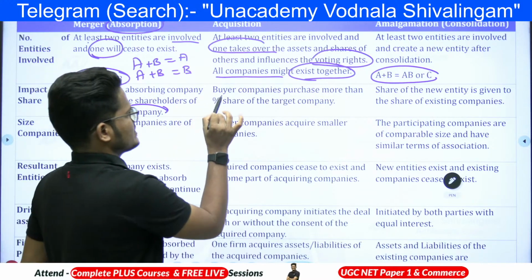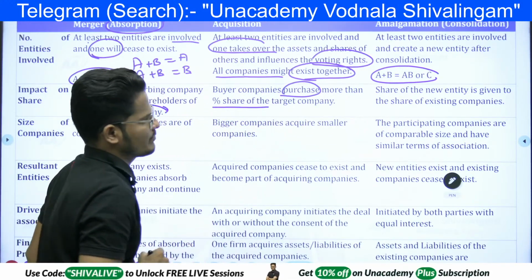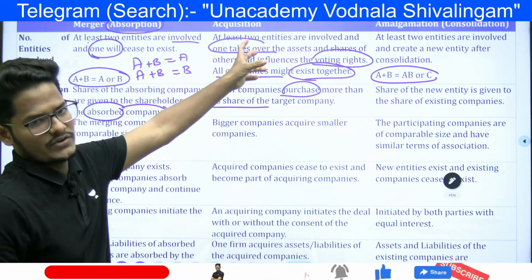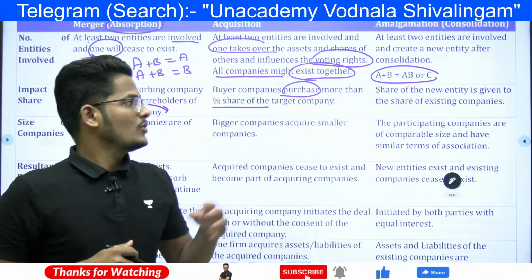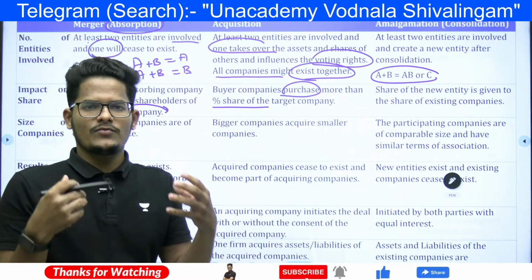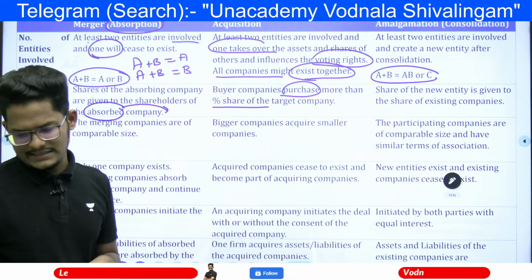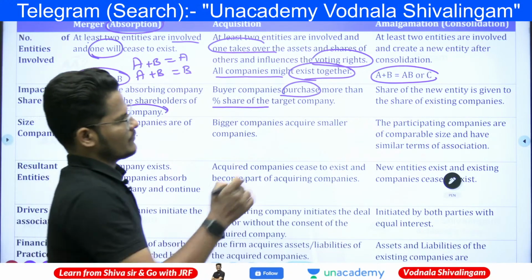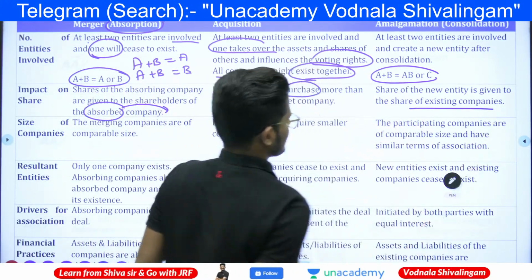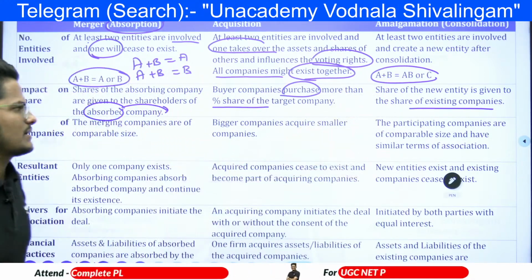And here in the acquisition, the buyer company purchases more than a percentage of the target company. Acquisition is a forceful activity. Absorption is a voluntary action, whereas acquisition is somehow forceful. Hostile takeover will be there, that type. Next, shares of the new entity are given to the shareholders of the existing companies. So shares will be given in the new company to the existing companies.